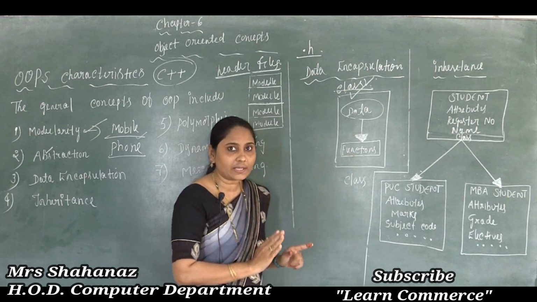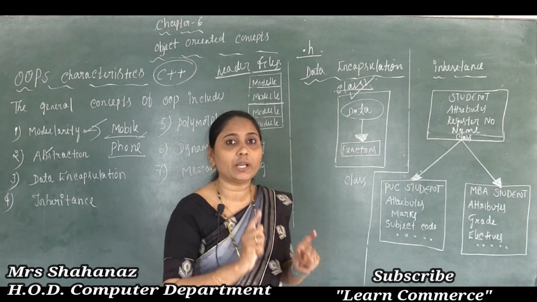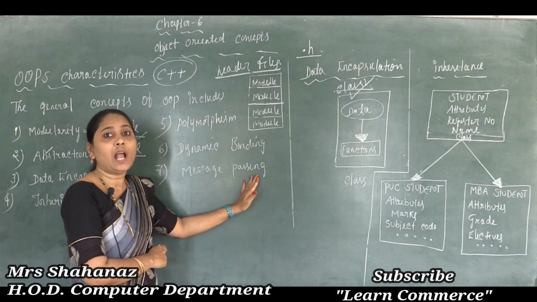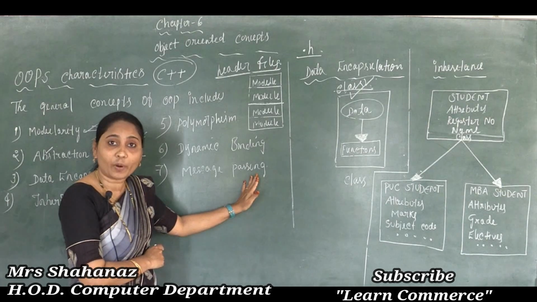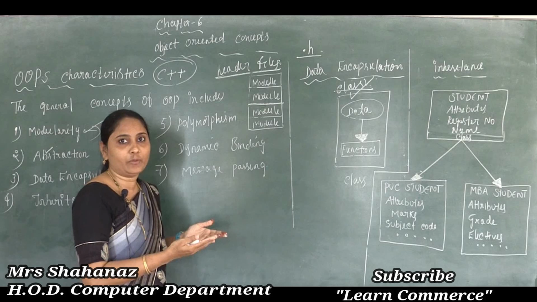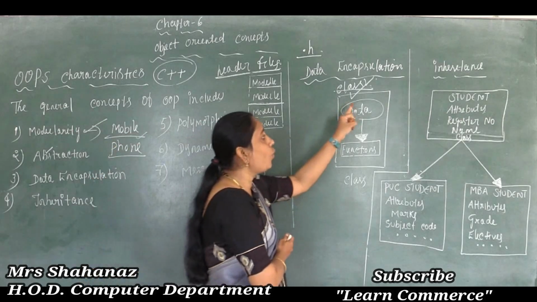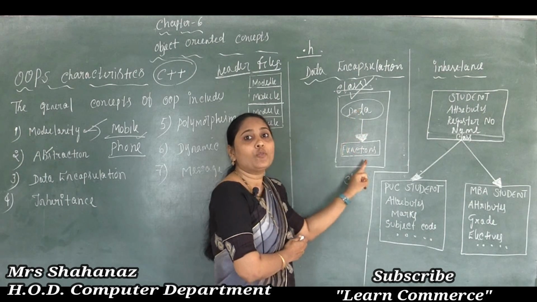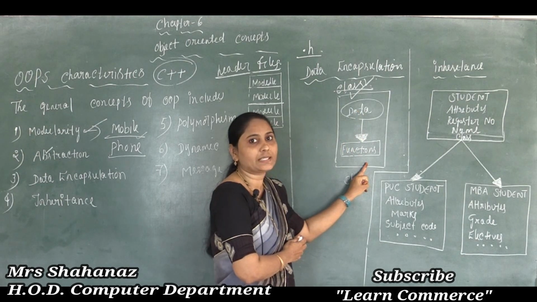Here we can say that data encapsulation enables data hiding and information hiding. How is it going to enable that, how is it providing data hiding or information hiding? Very simply, because whatever the data is there, such data is only accessed by the functions that are present inside the class.